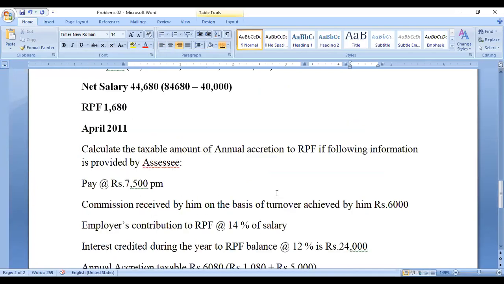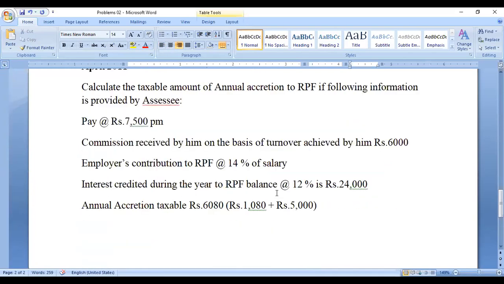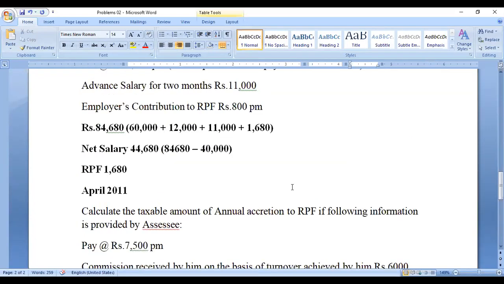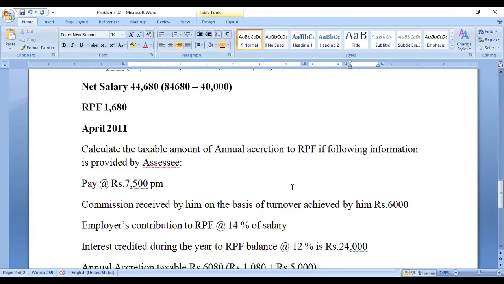Okay, this is also a similar case. Okay, this is also.